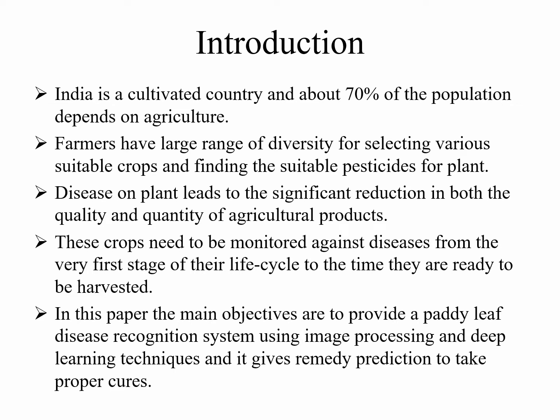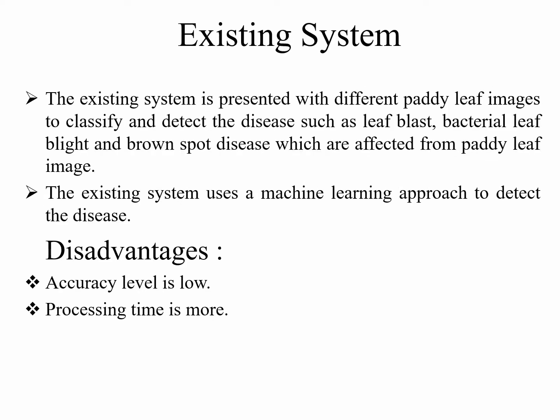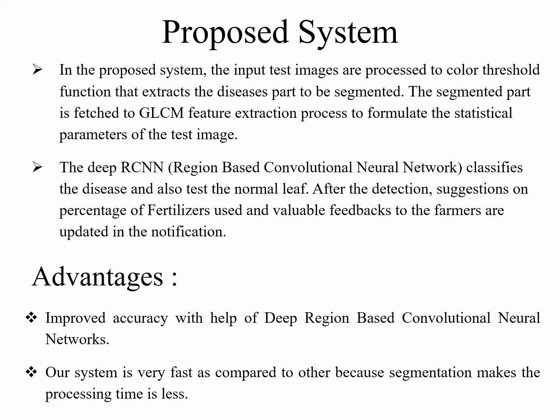The main objectives are to provide a paddy leaf disease recognition system using image processing and deep learning techniques, and to give a remedy prediction to take proper cures. Existing system: they used different paddy leaf images to classify and detect the diseases using a machine learning algorithm. Disadvantages in the existing system: accuracy level is low and processing time is more.